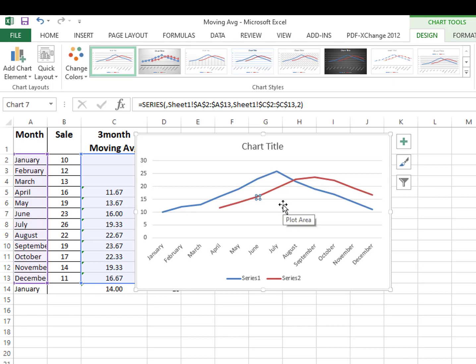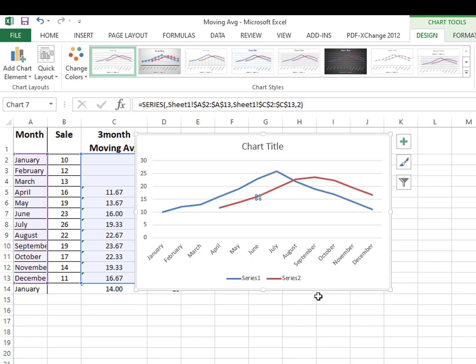It will not be too far from the reality, because in June, July, August and September the forecast is high. So in September, this is our forecast. Based on our previous data, it shows that the forecast will be near 20, or about 20, then 22 to 23, then it will be going down.